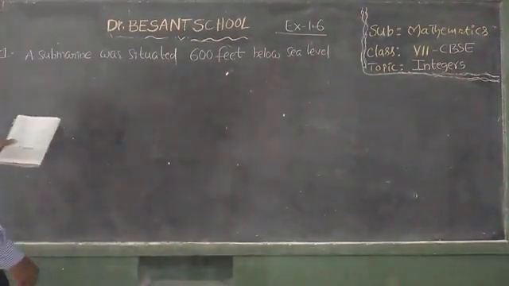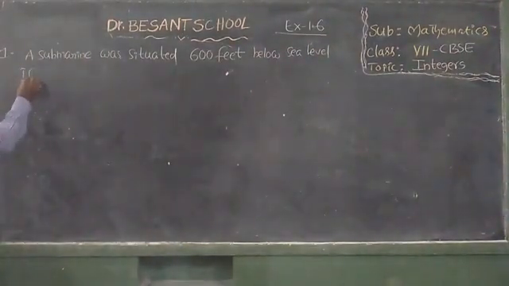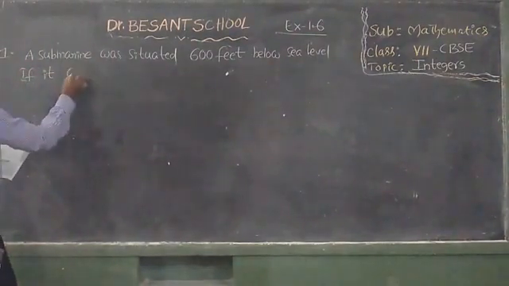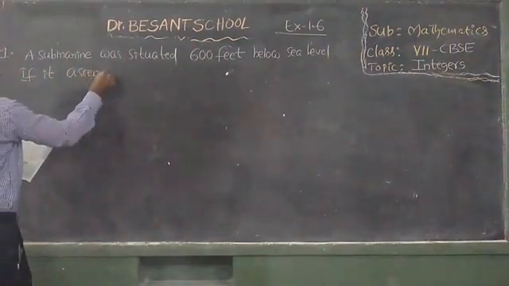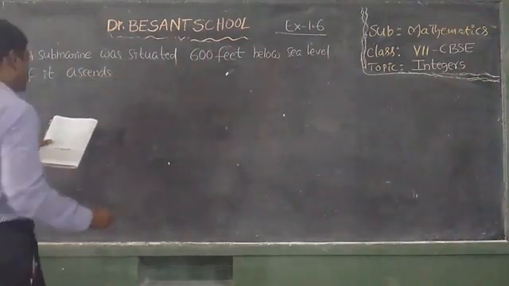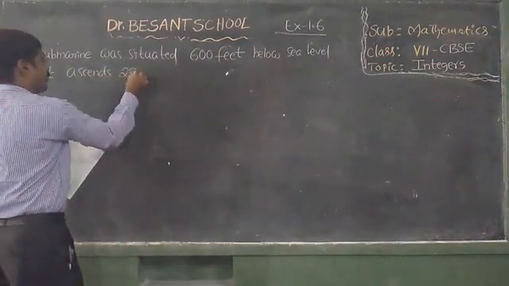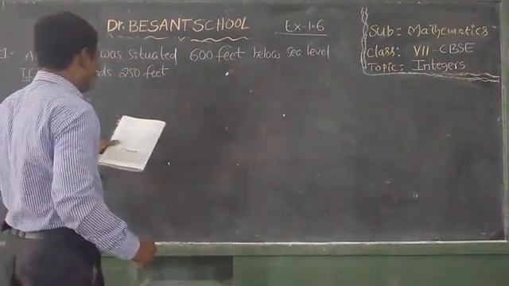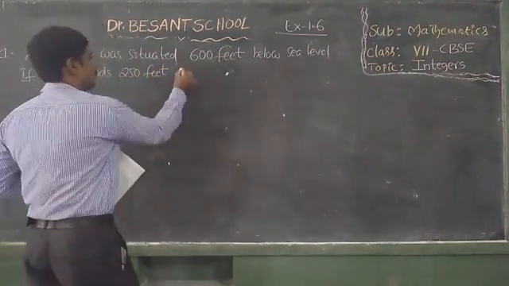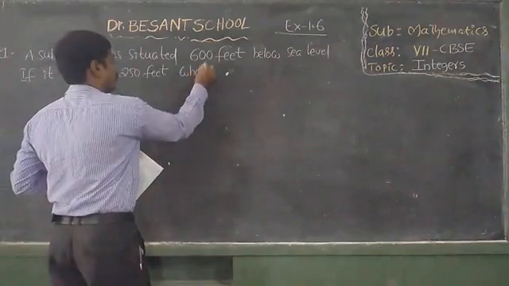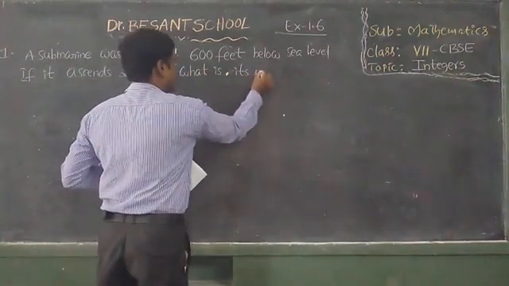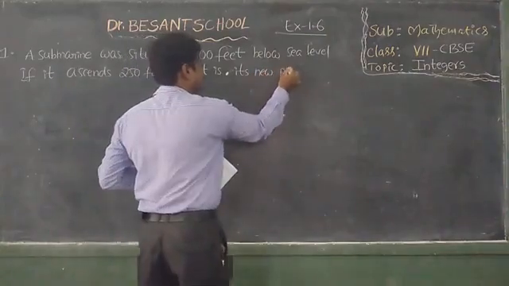If it ascends 250 feet, what is its new position?